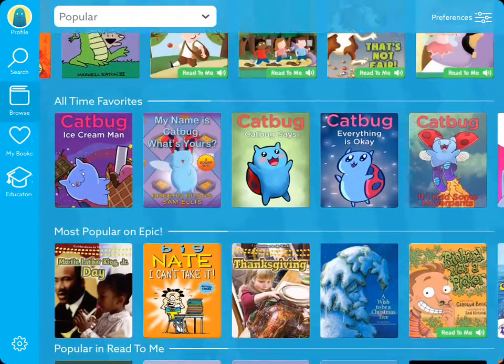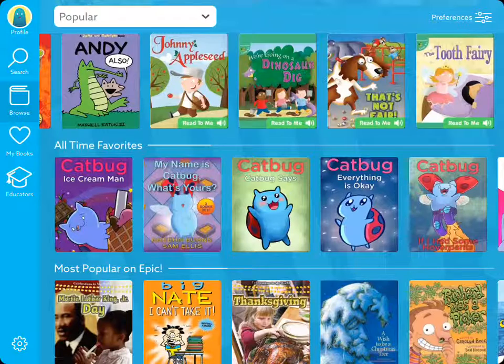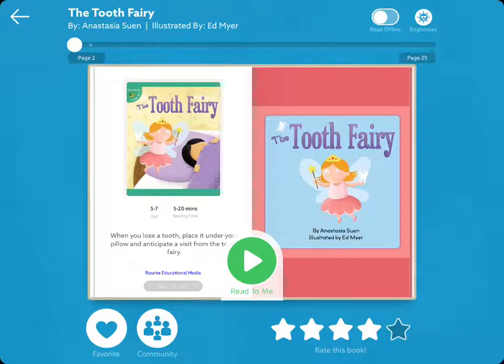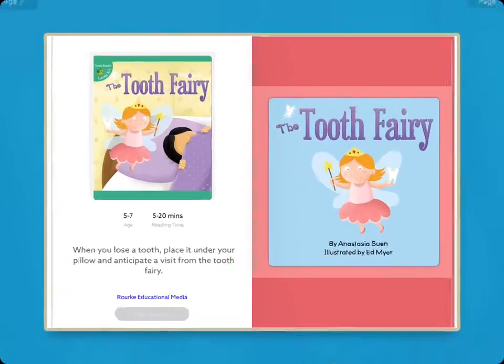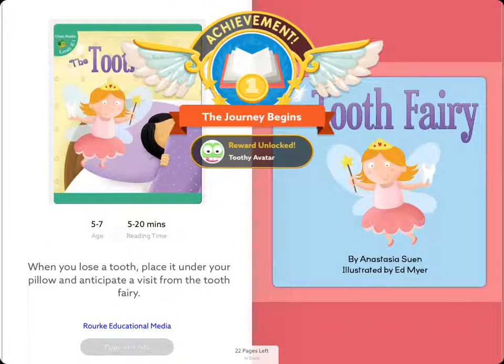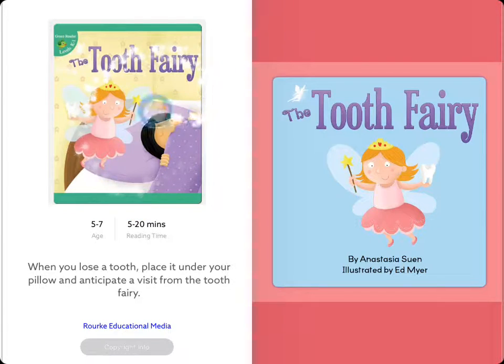Unfortunately, you won't be able to hear what it sounds like through this. But if we click on the Tooth Fairy book, you can see that there's the Read to Me option, but we won't be able to hear it. If you click on it again, it shows you this bigger, and you can see that I just got an achievement. So that's something pretty cool, is that you earn badges as you read books. So that was my first badge.